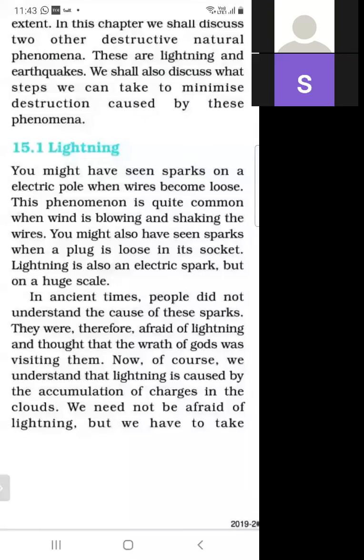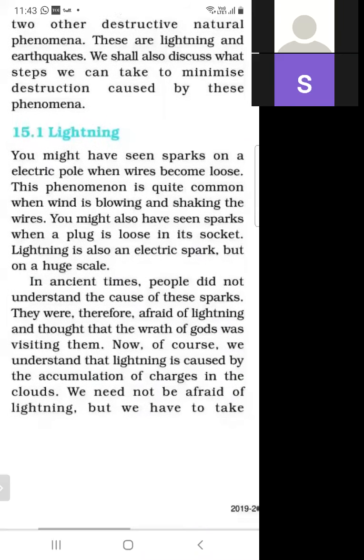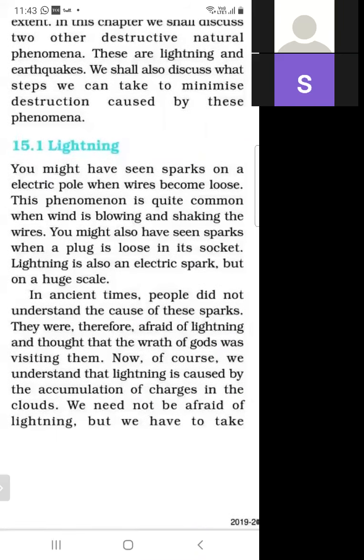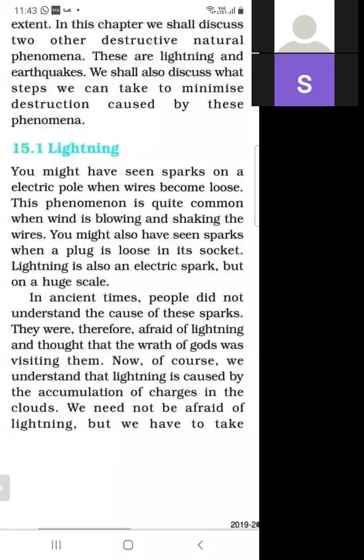When there is water present on the ground and in the sea, due to sunlight this water evaporates, and then it becomes clouds. In this way, clouds are formed, and when there is an accumulation of charge in the cloud, due to this accumulation of charge, lightning is produced.